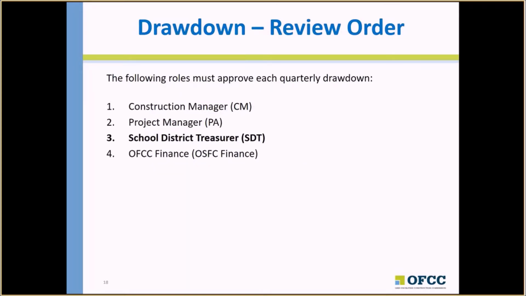The following roles must approve each quarterly drawdown. First, the Construction Manager role creates and approves the draw. Next, it is sent to the Project Manager in the PA role for approval. It then will come to you as the School District Treasurer for review and approval, and is finally sent to OFCC Finance for approval and payment.